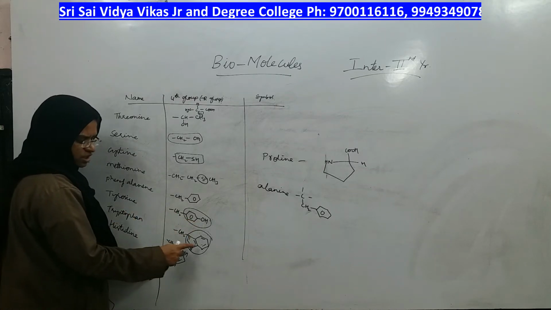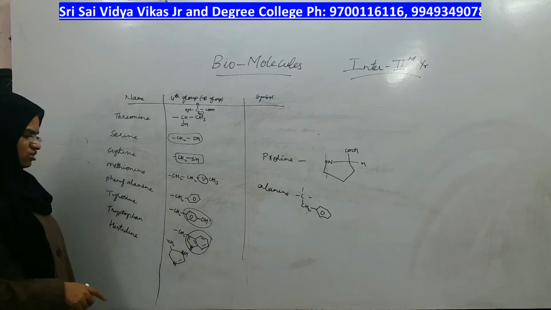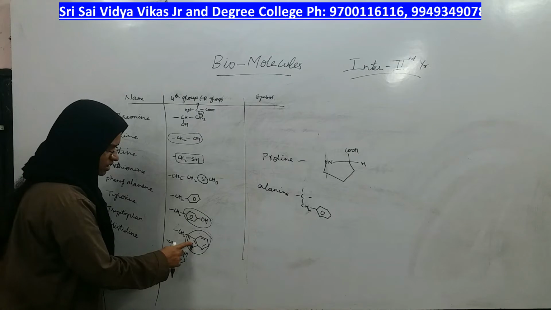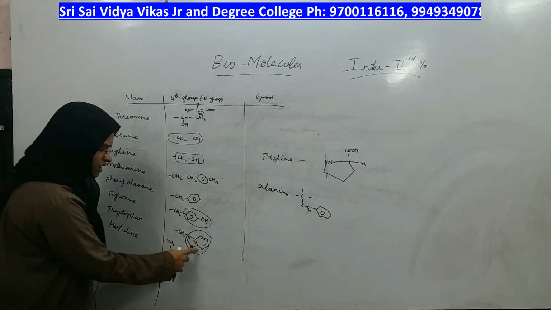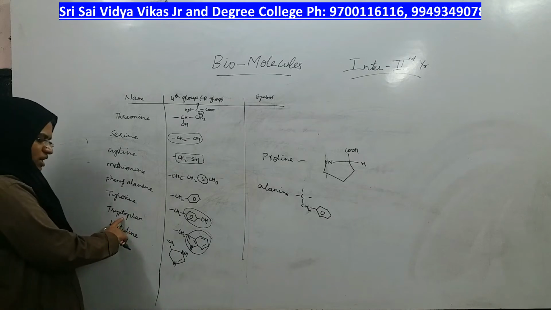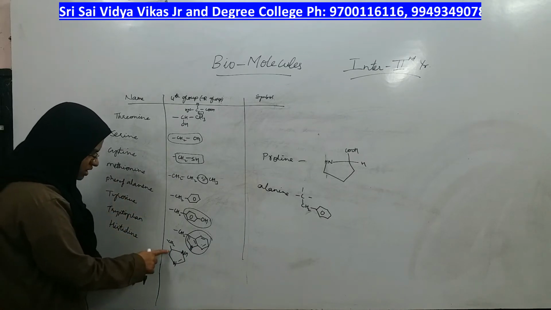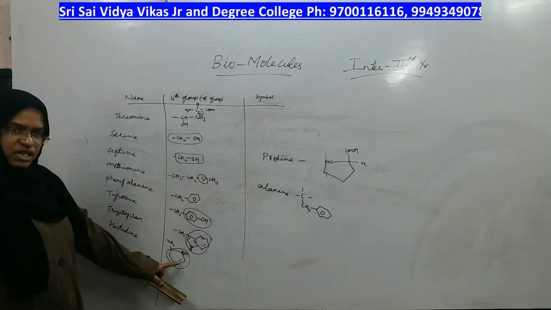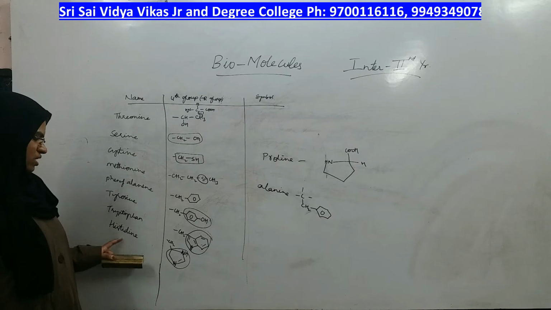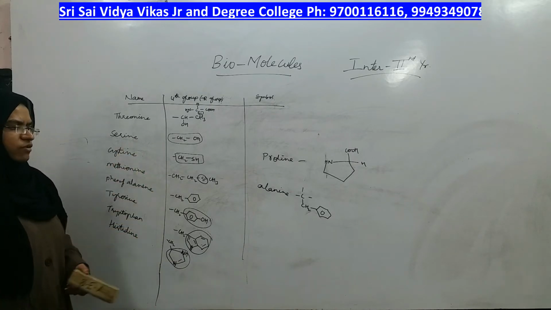On CH2, if you add an indole ring, two rings together, one benzene and another pyrrole, together called an indole ring, it is called tryptophan. In the same way, on CH2, if there is a dinitrogen ring, it is called the histidine amino acid, right? These are the different types of amino acids.